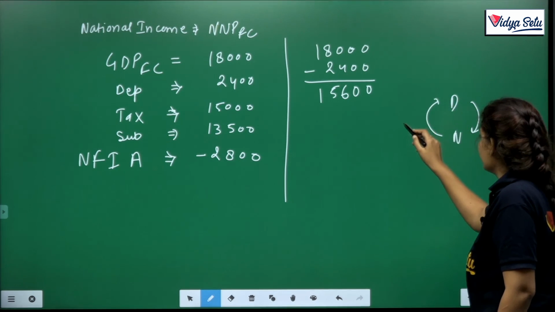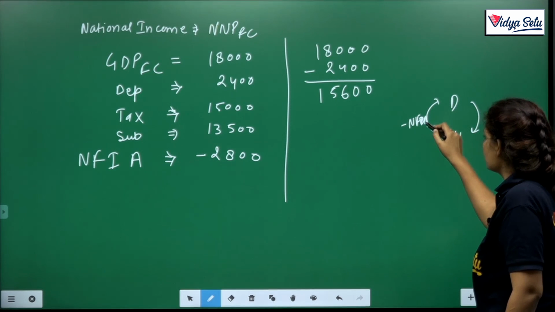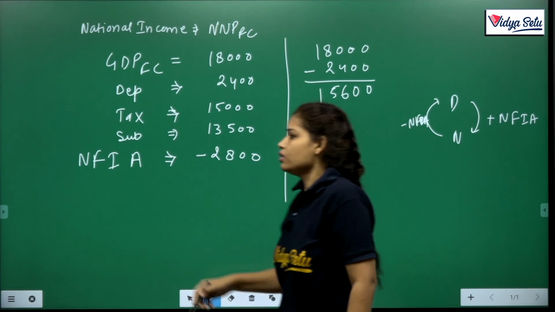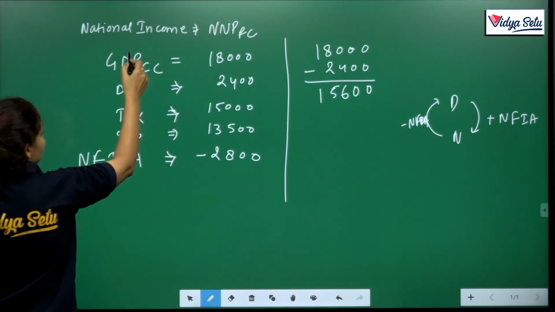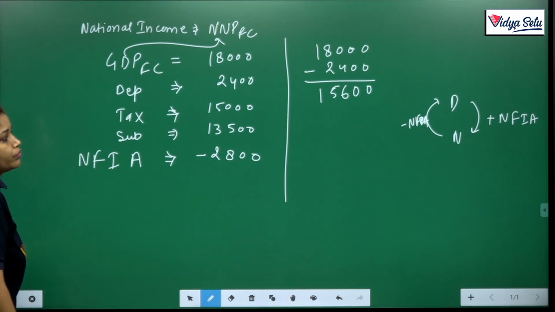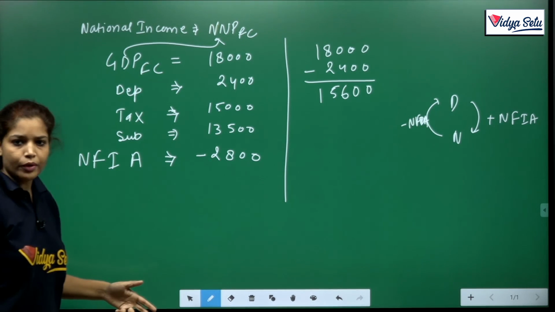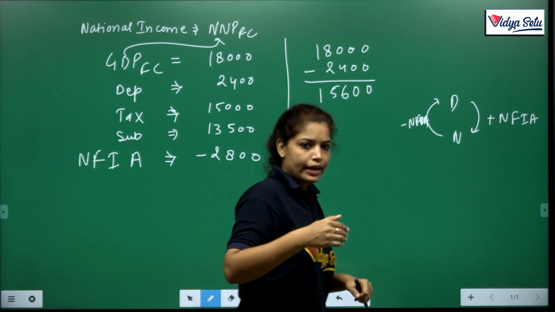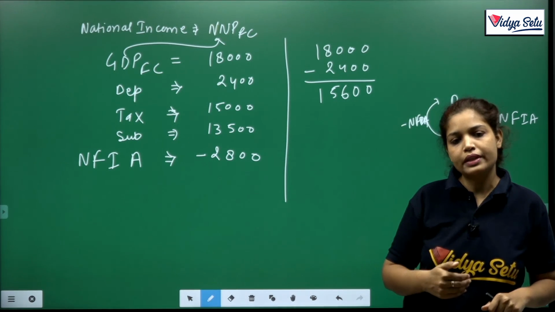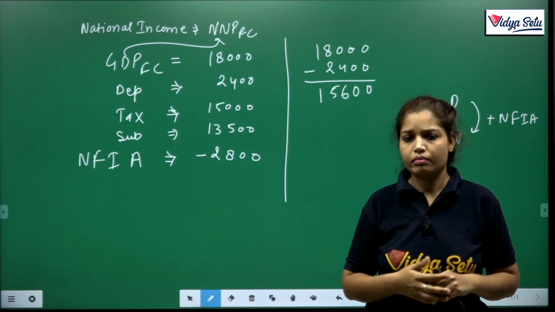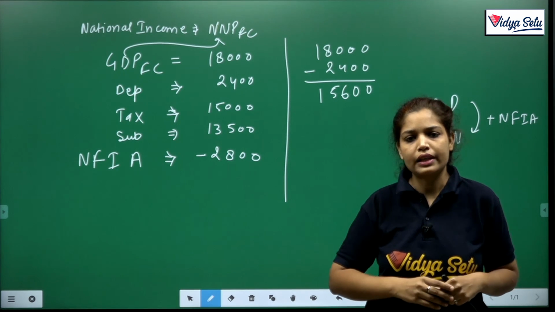So from D to N we have to add NFIA, but here in the question NFIA is minus. It may be possible because the income from abroad to India is less than the income going abroad.